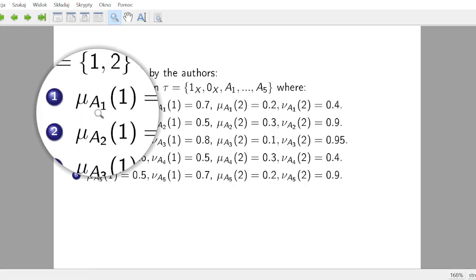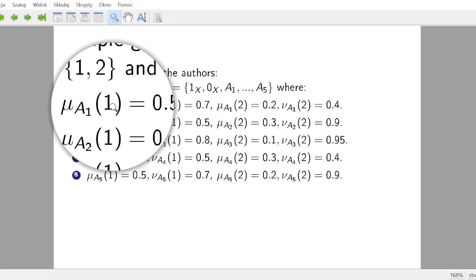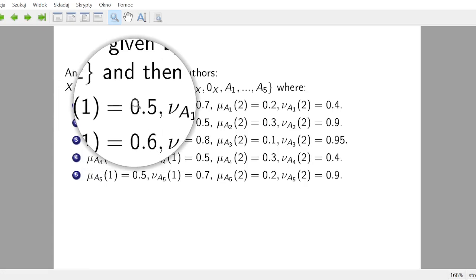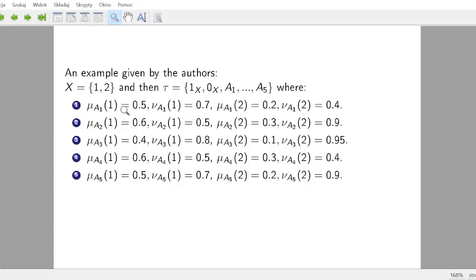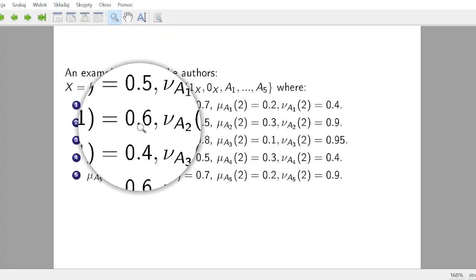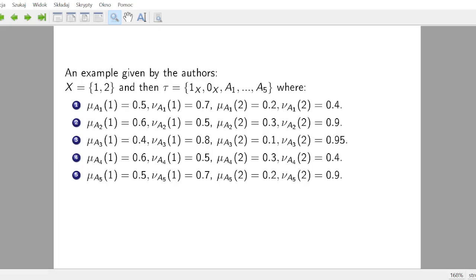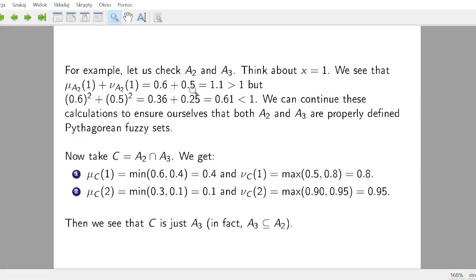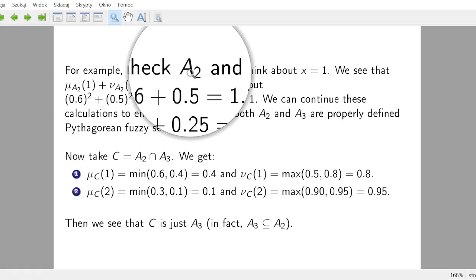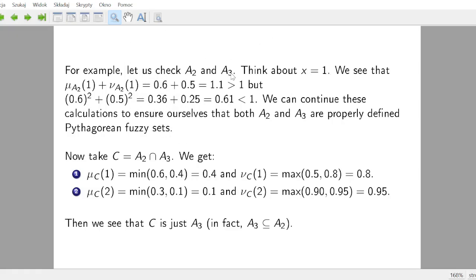So for example, you have A1, membership of the element 1, it's 0.5. Non-membership is 0.7. But from the A2 point of view, you get 0.6 and 0.5. For example, we performed several calculations here. These are my own calculations. They are not complicated. Think about x equal to 1 and think about Pythagorean fuzzy sets A2 and A3.